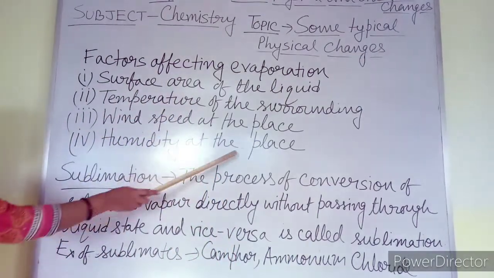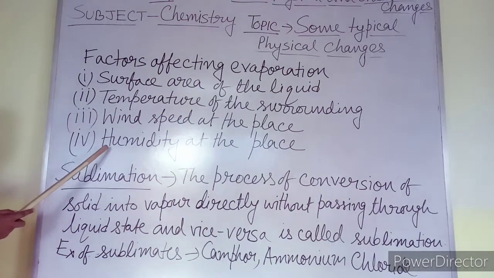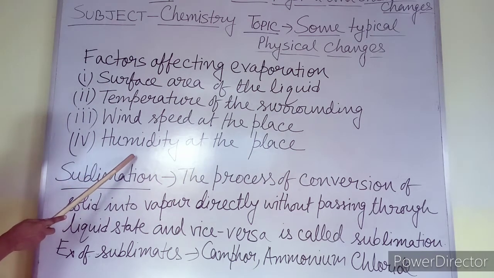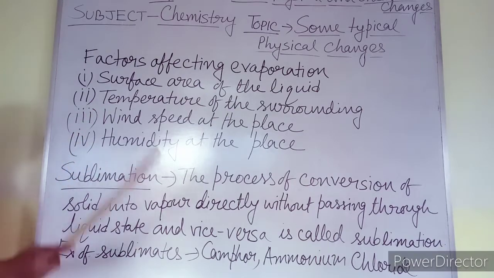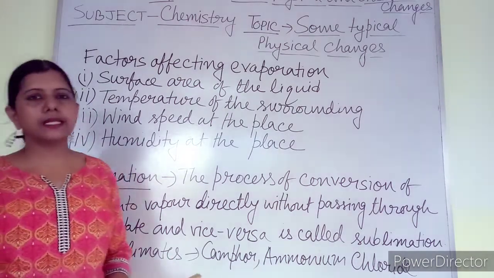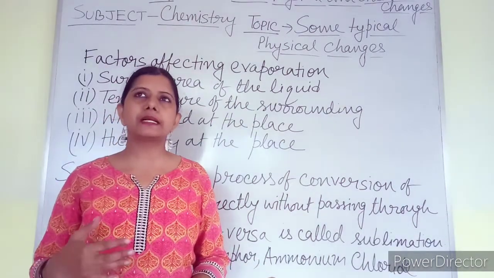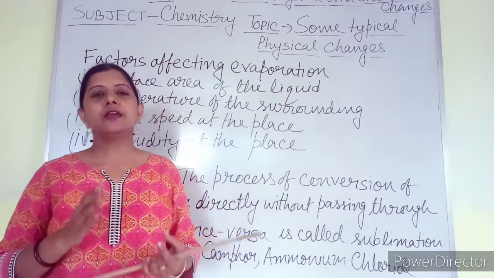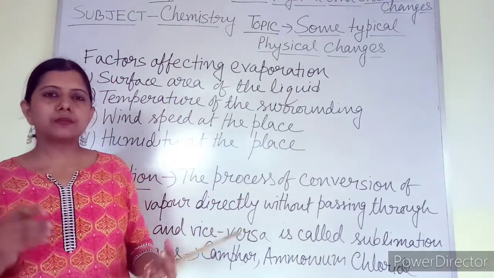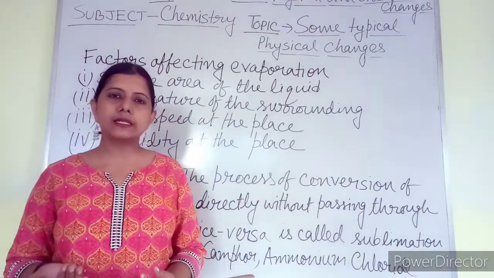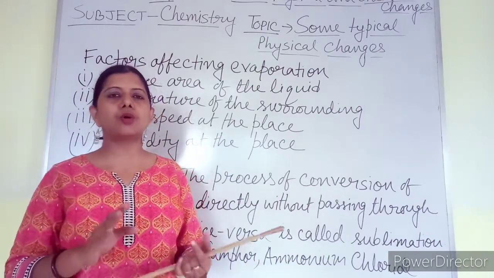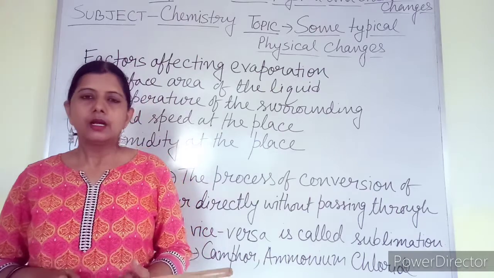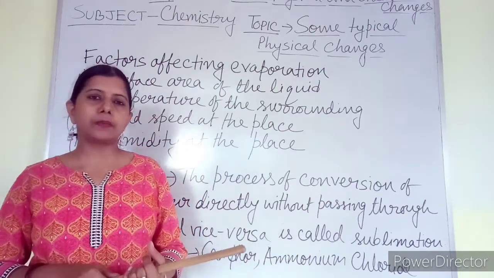Last is humidity at a place. This is not there in your book, but I have mentioned it. What is the meaning of humidity? Humidity means the amount of water vapor present in the atmosphere. If already a large amount of water vapor is present in the atmosphere, as you have generally seen in the rainy season or during monsoon days, so already there is water vapor.